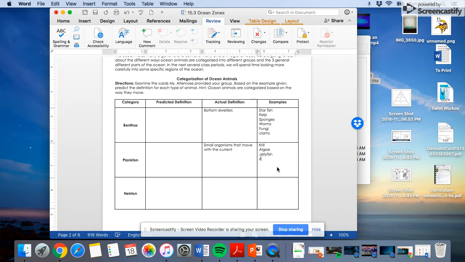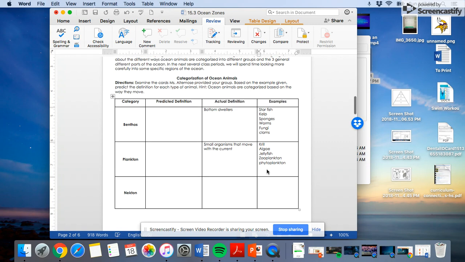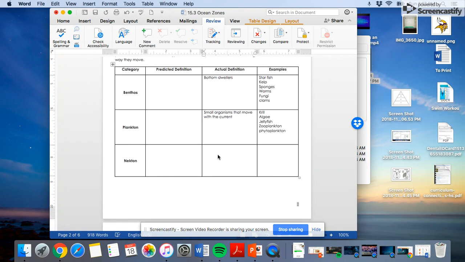And then we have what are called zooplankton, zoo meaning animals, really, really small animals. And then you also have phytoplankton, which are really, really small phyto, like photosynthesis plants. And so those are some examples of plankton. And then the last type of animal is nekton.